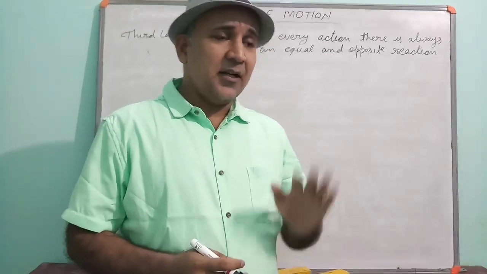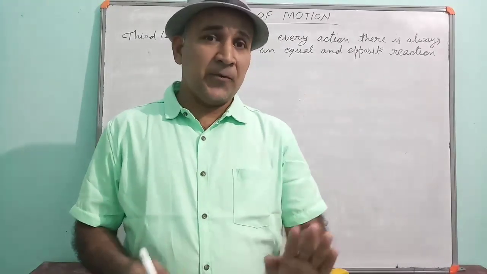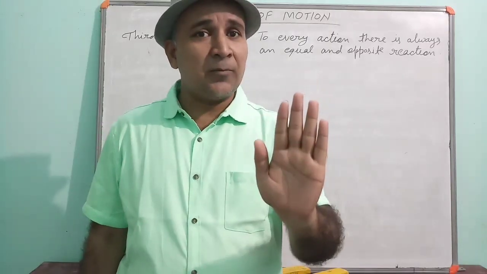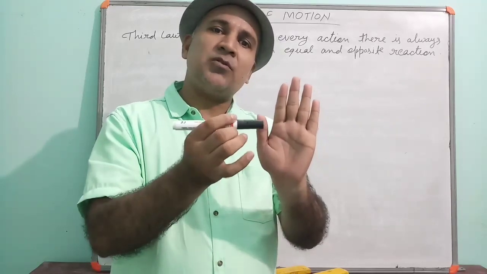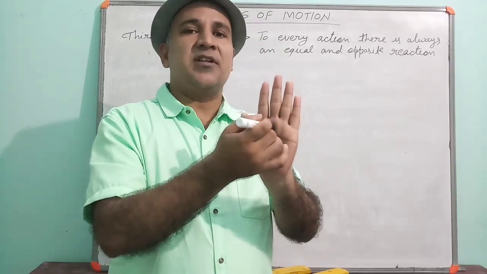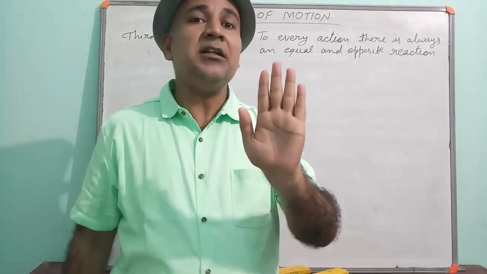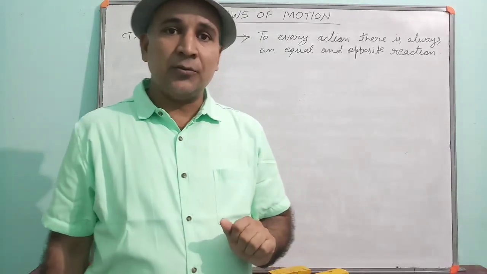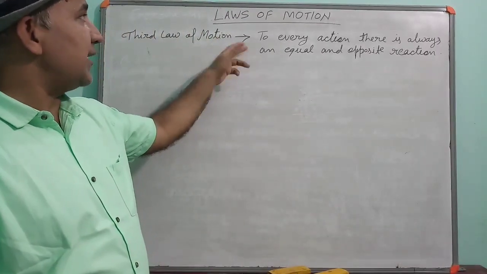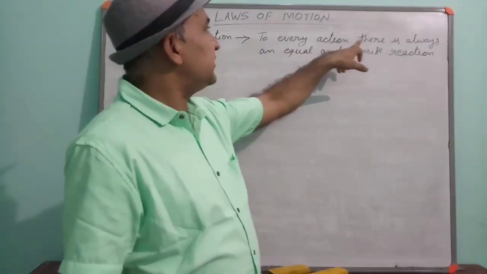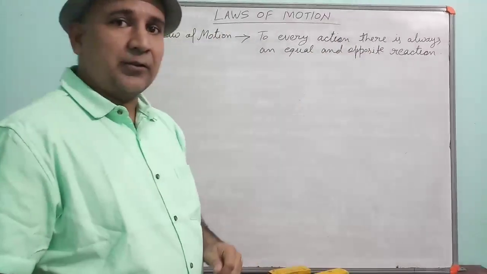Newton says that if you apply some force on a body, then the body will also apply the same amount of force on yourself, and the direction of that force will be opposite to the force applied by you. That means the third law of motion says that to every action there is always an equal and opposite reaction.